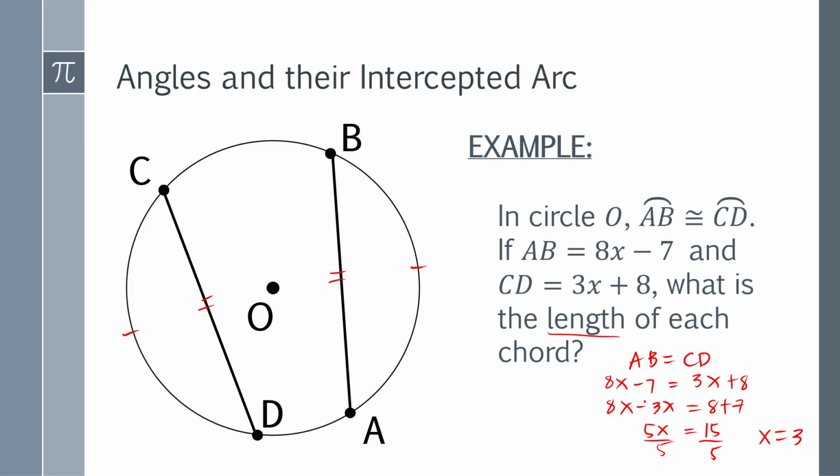So if you choose CD, then you can do it. Okay? But if you want AB, then it's okay. Wala naman pong masama. Minsan pinapahirapan po natin yung sarili natin. Kung meron tayong nakalagay dyan na 8x, pwede naman pong gamitin yung 3x. So therefore, you can use 3 times 3 plus 8. Okay? So 3 times 3 is 9 plus 8. Therefore, CD here is 17. I hope that you get it.